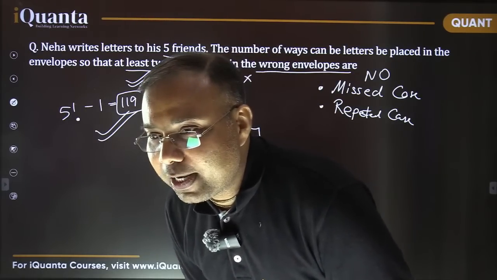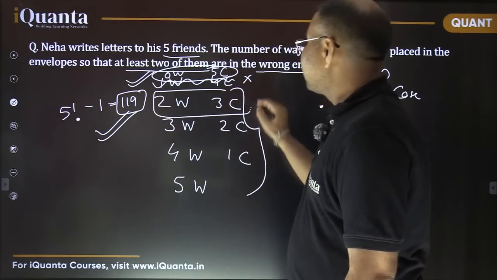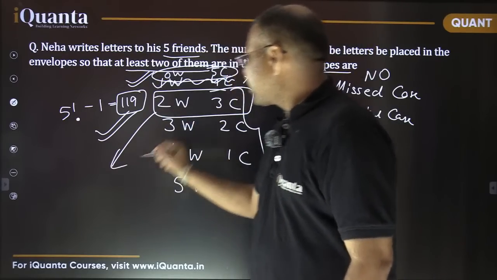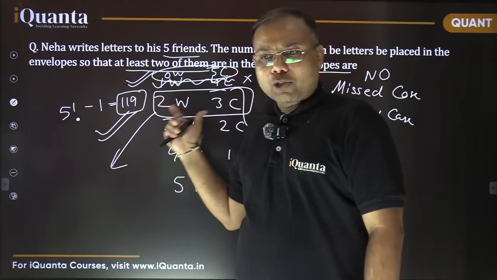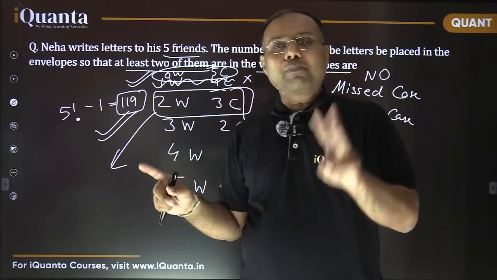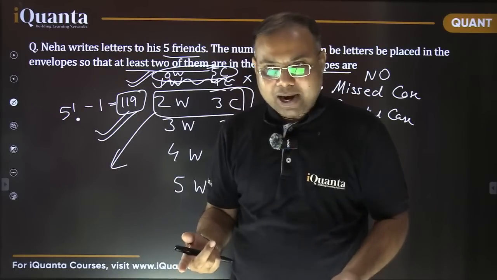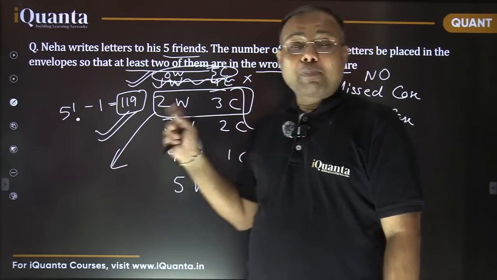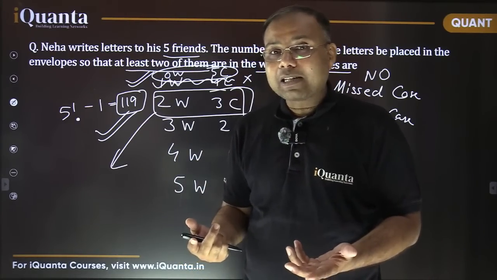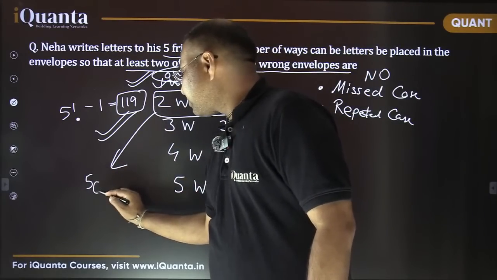Khushi, if only 2 were wrong, then we need to consider only one particular case. Then I will consider only this case. Let's calculate this case now. If I am talking about this particular case only, how to calculate this? In this case, I want that 3 letters must be put in the correct envelopes and that 2 must be in the wrong envelopes. Now, 3 letters are to be put in the correct envelope. So which 3? In how many ways can you select that? Which 3 out of 5 letters? So it is 5C3. Right?